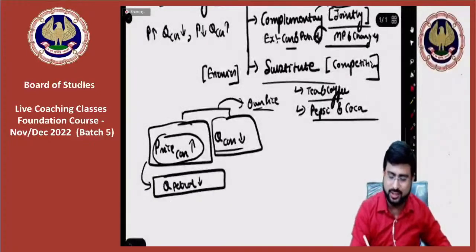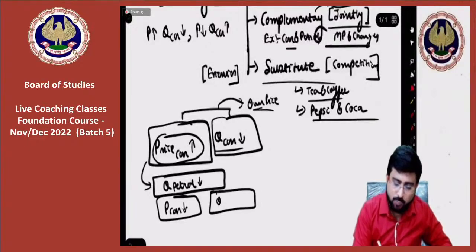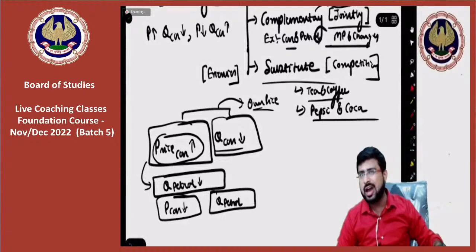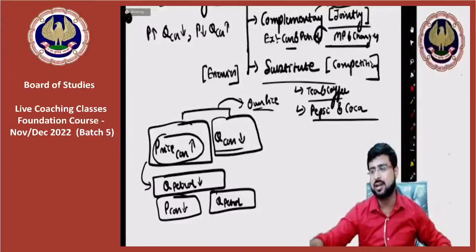Similarly, I'll give you another example. If the price of a car would have fallen, then you are correct. Sir, quantity of petrol would have gotten what? Come on guys, answer my question. If the price of car would have fallen, quantity of petrol would have, come on everybody in the chat, write your answer.